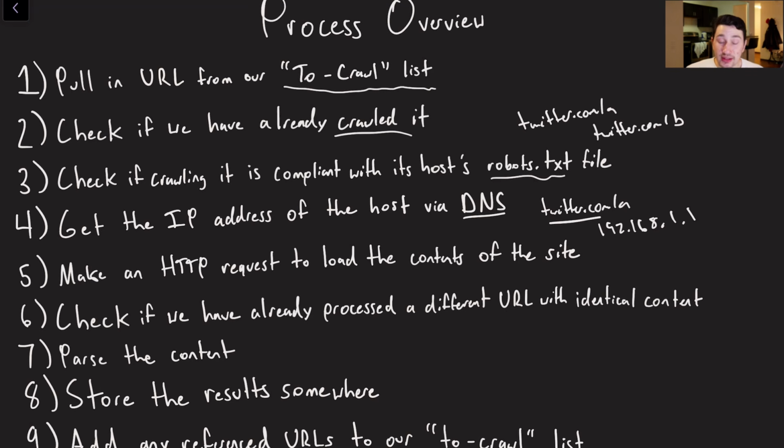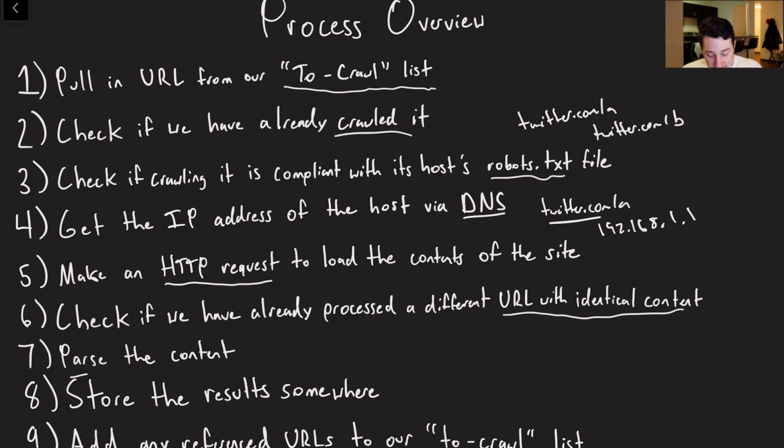Another thing that we have to do is, once we know the IP address, like I said, we fetch the contents. That is in and of itself an HTTP request, and it is going to take some time. Additionally, once we've loaded the content of that URL, we have to check if we've already processed identical content from another URL. This is apparently pretty common on the web: two URLs with completely different domains store the same physical content, like the same exact HTML file. And if that's the case, it's going to save us some time if we don't store it again.